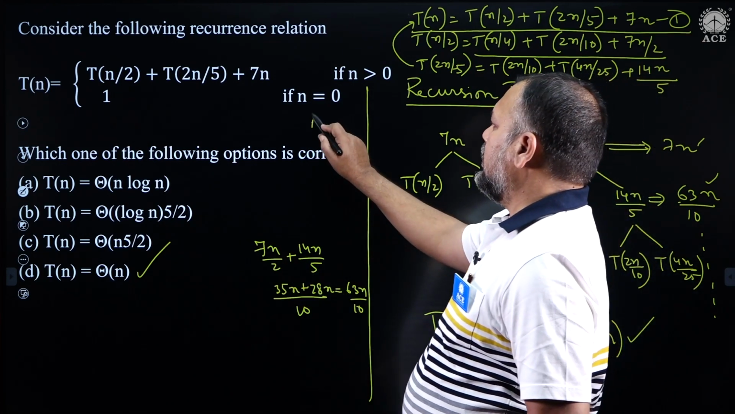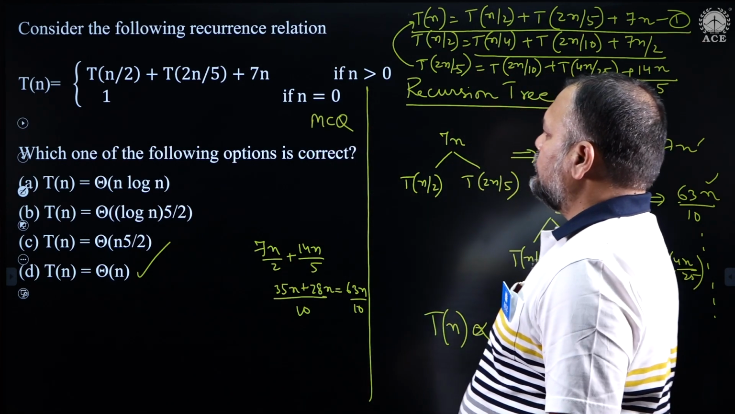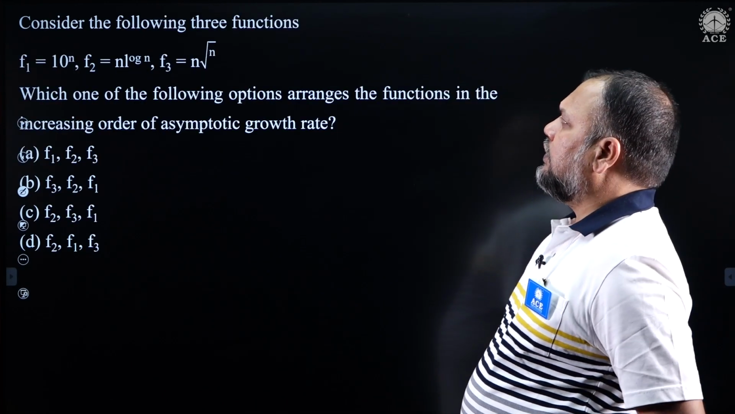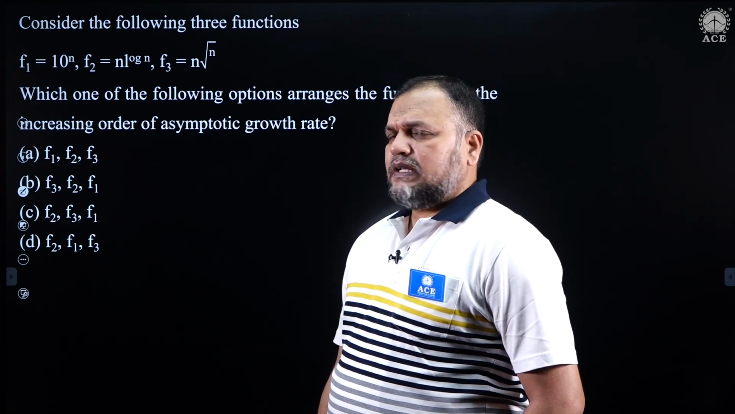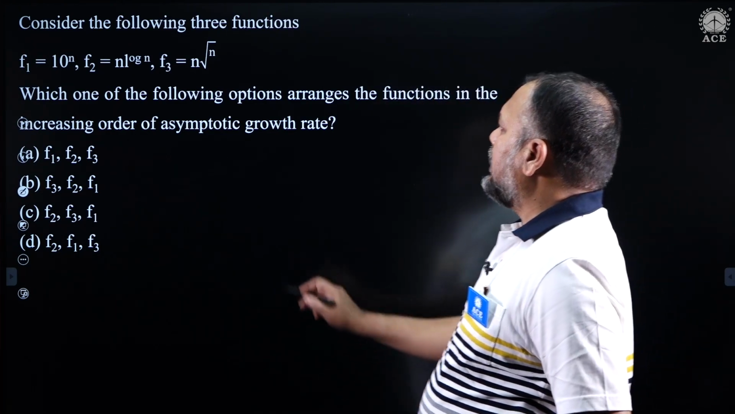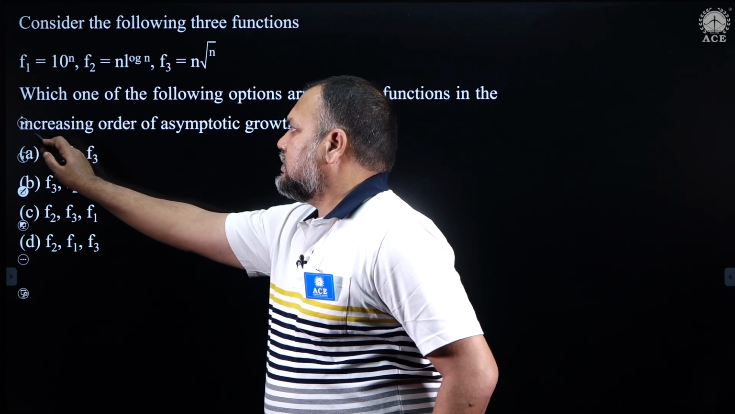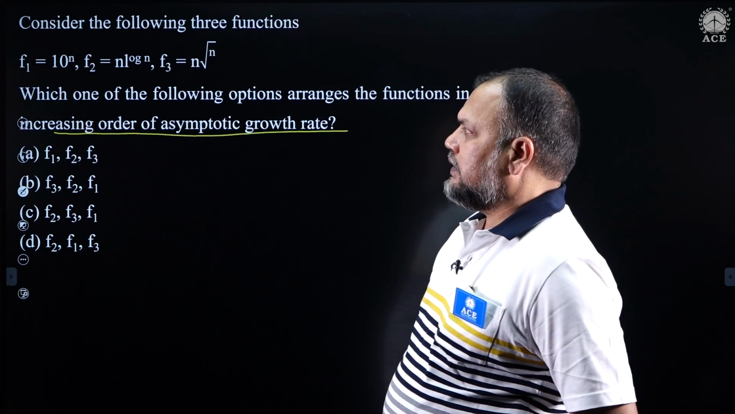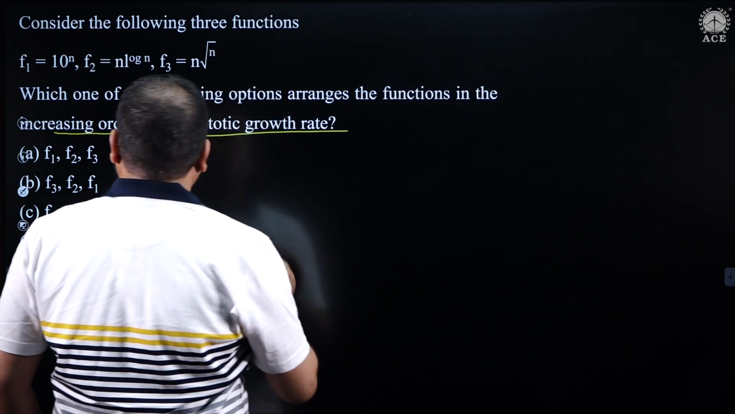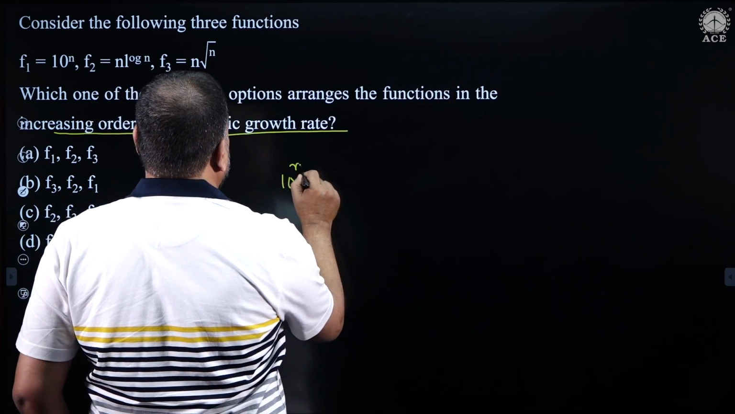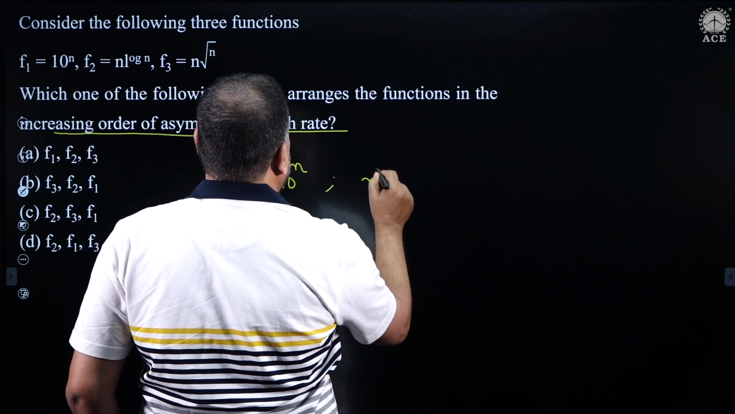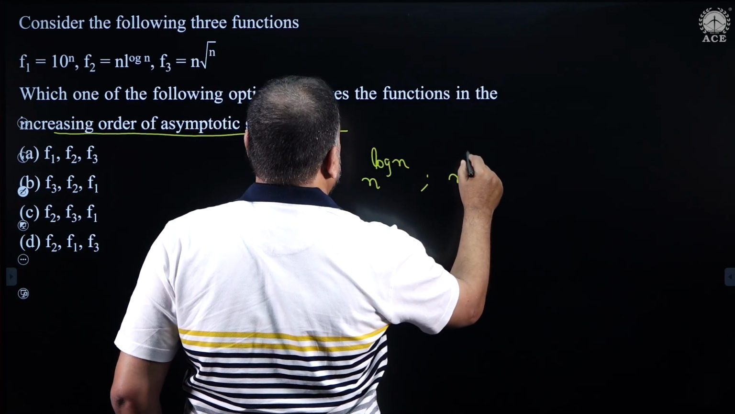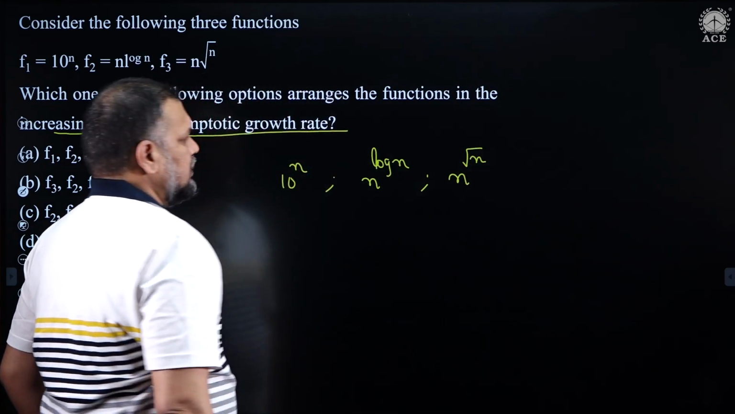This is also an MCQ. It is also a very simple question. Consider the following 3 functions. Mathematical functions are given, you need to arrange them in increasing order of asymptotic growth rate. Let us write: the first function is 10 power n, the second function is n power log n, and the third function. So many similar questions were asked earlier.